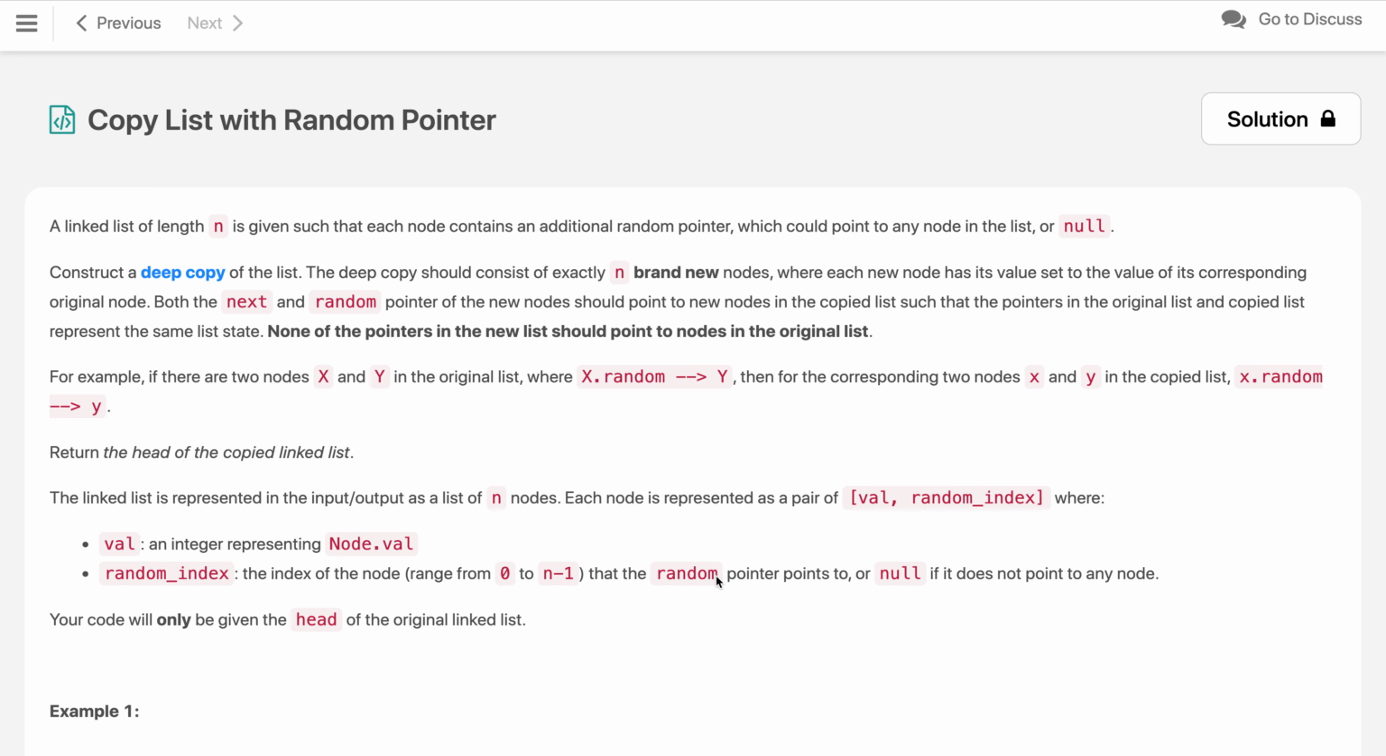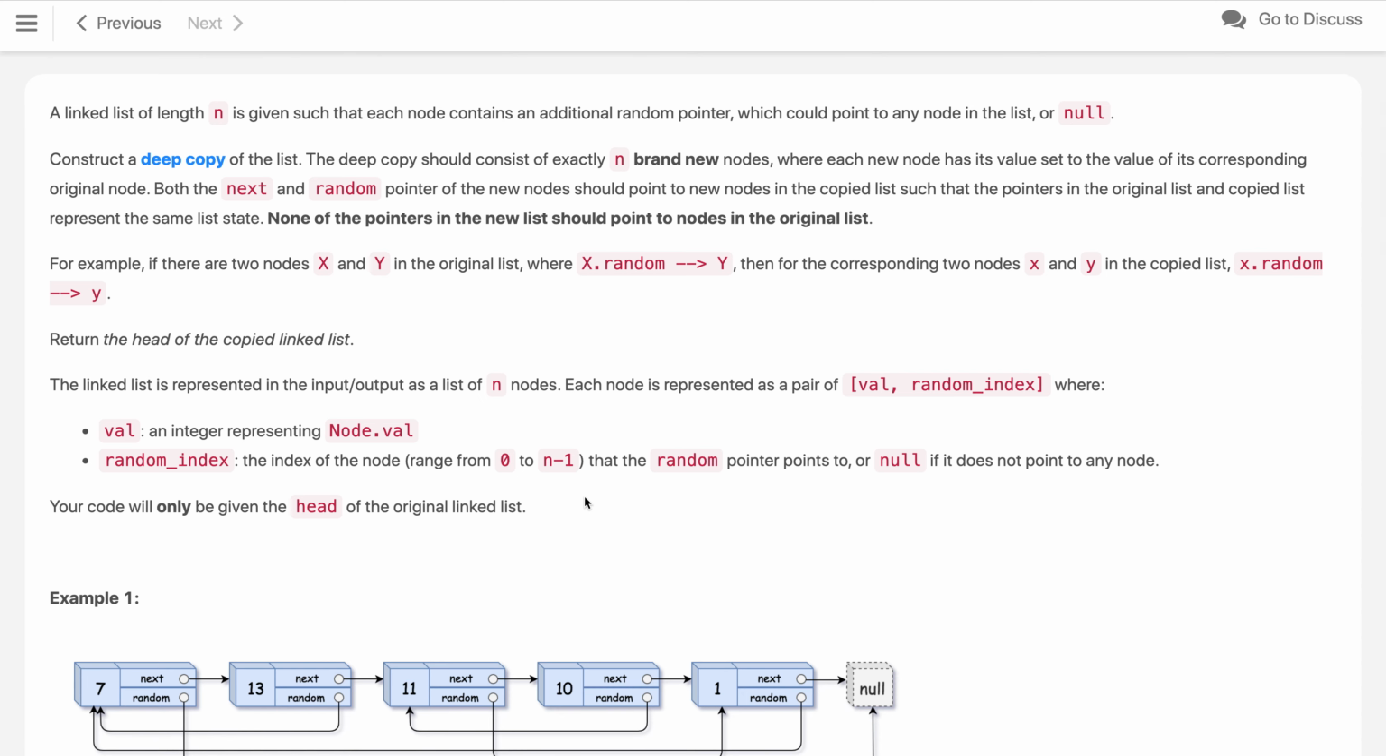Let's solve the problem copy list with random pointer. This is a very famous problem and it's asked in interviews frequently. This problem was asked to me in 2018 at one of the companies when I was interviewing. You can pause the video and read the problem statement yourselves.